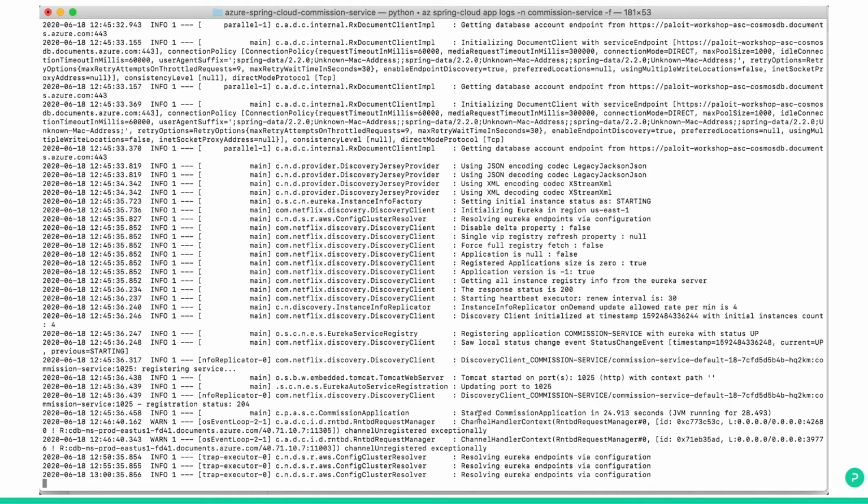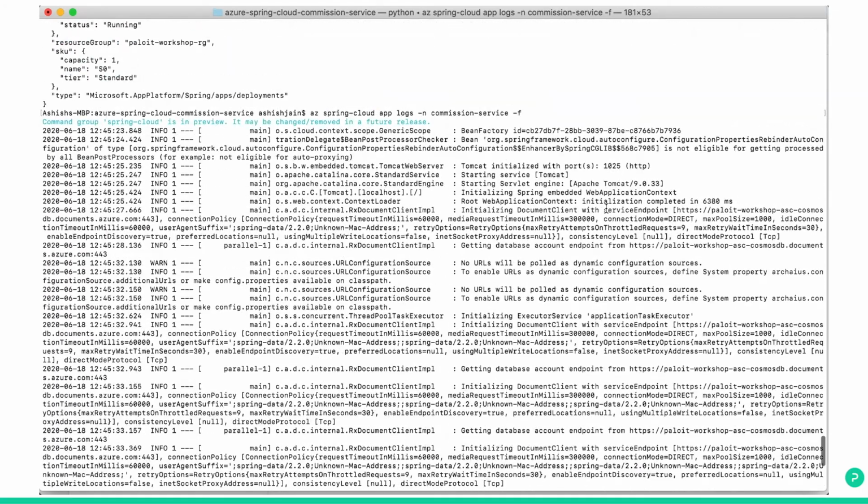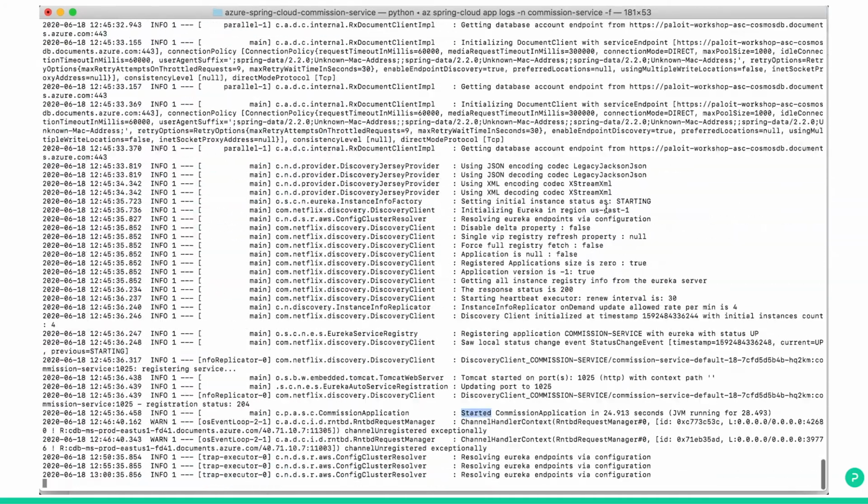So here you can see your started commission service app. It's easy for a developer, after deployment, to check whether the application is deployed, the Tomcat server, Spring commission service is up and all running. In the same way, you can see travel service logs also.